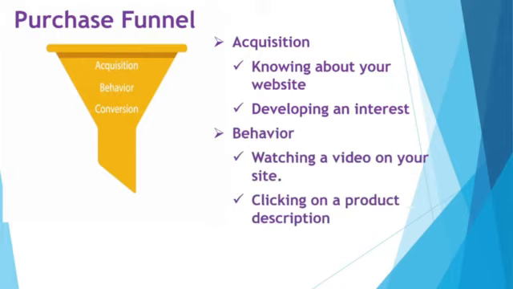Then he may watch related videos or something related to your product or your website on some social media websites or some channels, say for example YouTube channel, or simply he keeps on visiting your website again and again to make his final decision. He may click on the product description and he keeps on reading about the product.